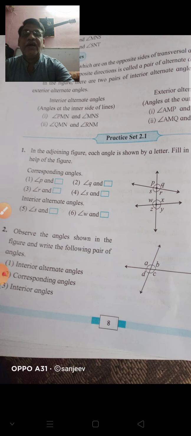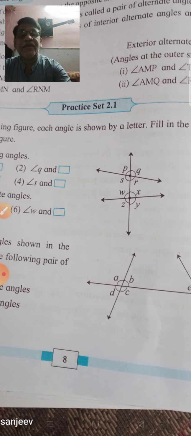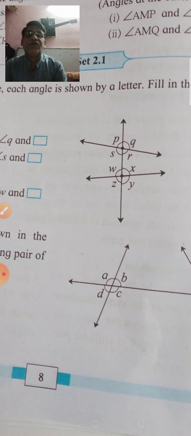See, in this chapter, when two lines and one transversal are there, the total angles formed are 8. Here we have shown those angles. See here, two lines are there and one transversal is there. So in this case, a total of 8 angles are formed.